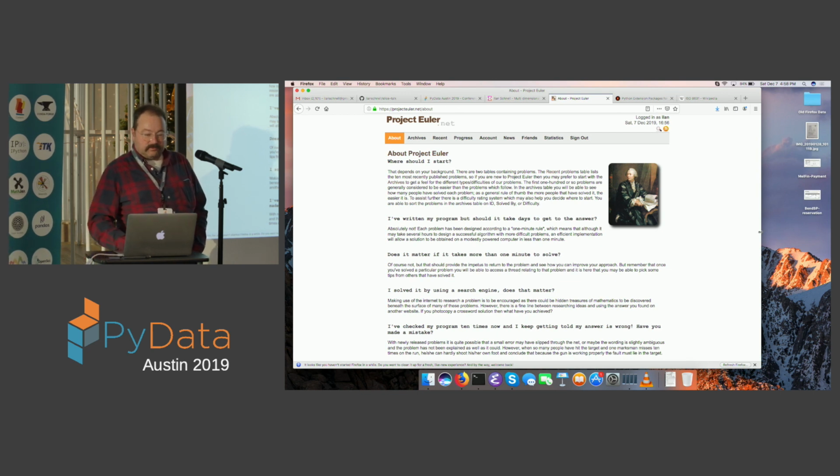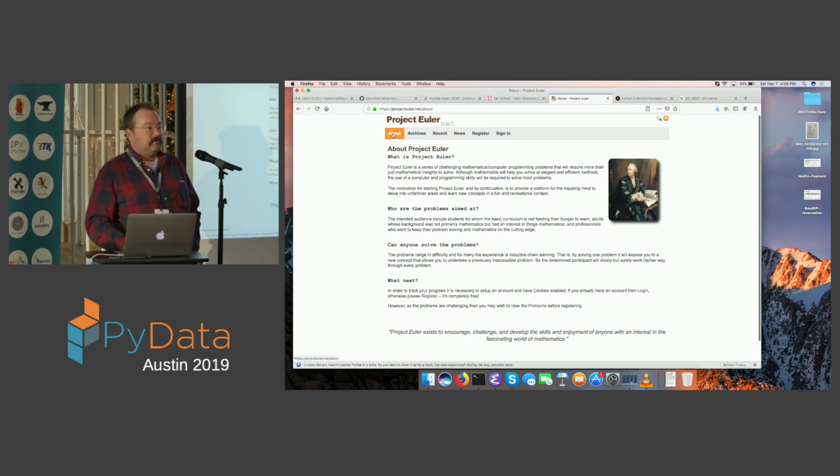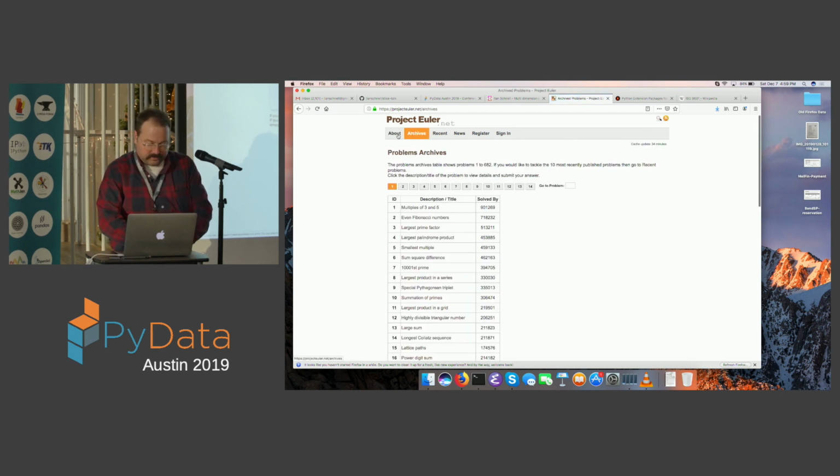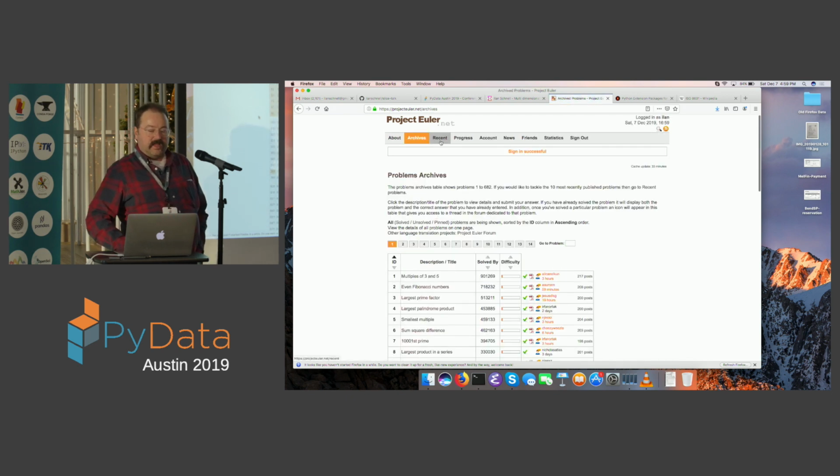So it's this website, and you can create an account and sign in, and they have these math problems, and some of them are very interesting. I've learned a lot of very cool dynamic programming techniques. Oh, somehow it kicked me out. I have to sign in again. So this is the progress I have made.